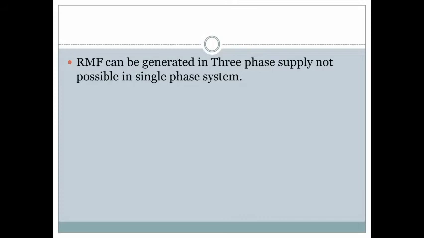In further classes, we will discuss in detail what the RMF or rotating magnetic field is. RMF generation is very reliable in three phase supply, but it is not possible in single phase systems, which is one more advantage of three phase systems.